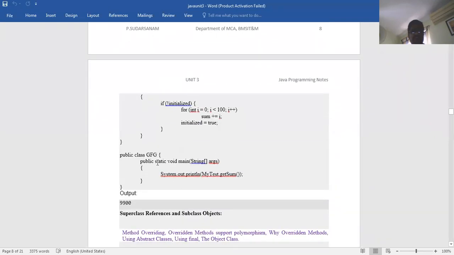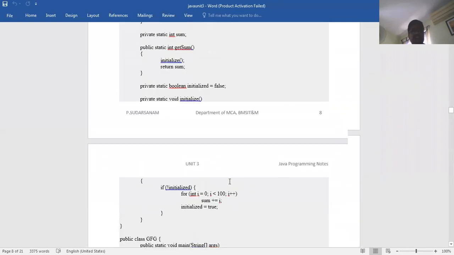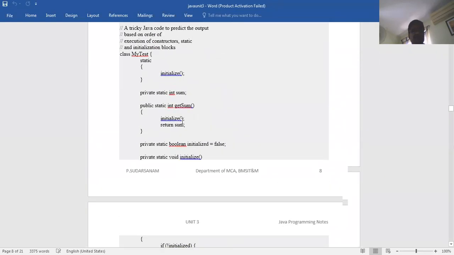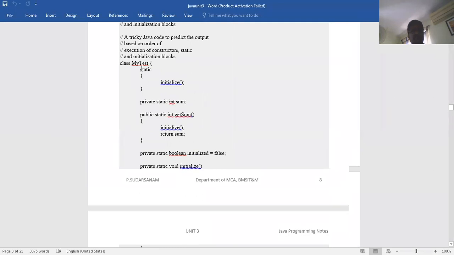Now public class GFG, public static void main, System.out.println(MyTest.getSum()). MyTest.getSum is nothing but this one. So initialize means this, it will be okay. Return sum.